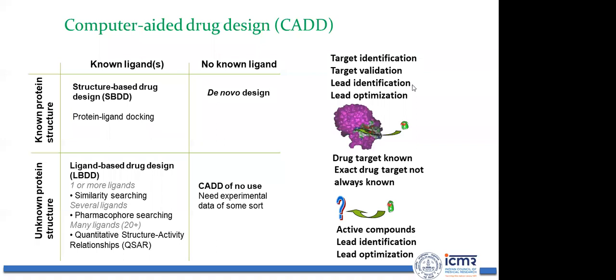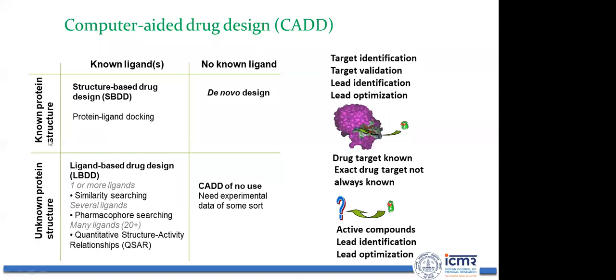There might be several conditions. You might have a known protein structure and a known ligand. In that case, because you know both, you can simply go for a structure-based designing approach, or you can follow protein-ligand docking. I would be explaining what docking is in my corresponding slides, but here I'm just giving a brief introduction on the conditions you are likely to face during the drug designing protocol.